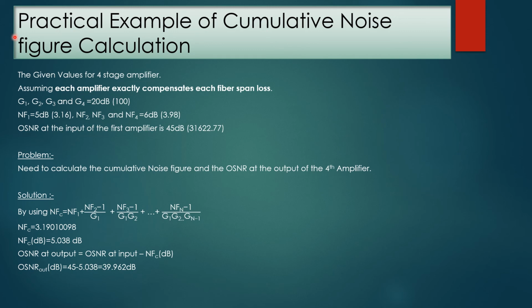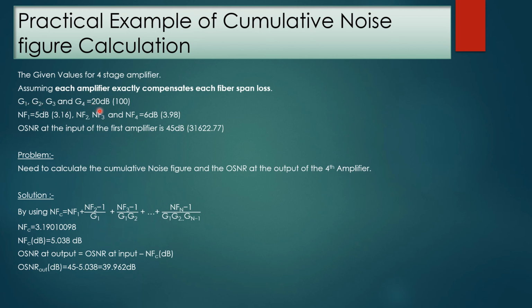Here we calculate the cumulative noise figure of a discrete optical amplifier system. We are given a discrete optical amplifier system of 4 stages, meaning there are 4 optical amplifiers connected in series. Assuming each amplifier exactly compensates each fiber span loss, the gain of amplifiers 1, 2, 3, and 4 is equal to 20 dB.